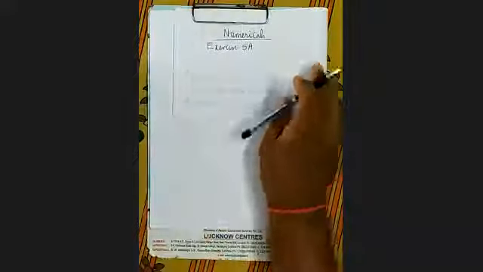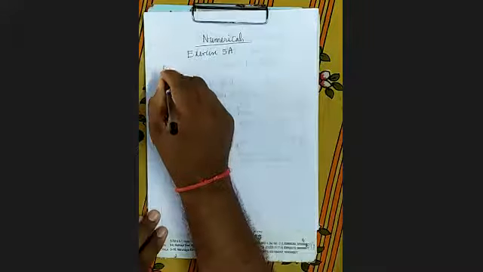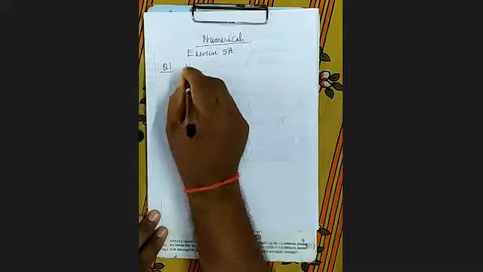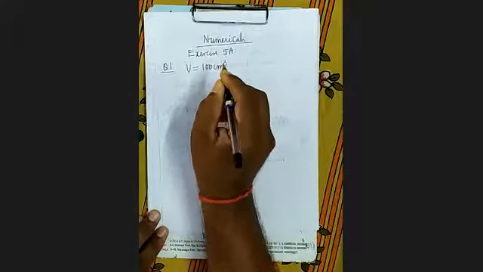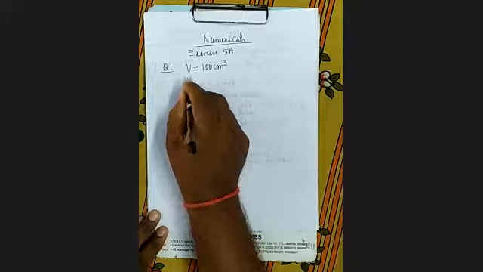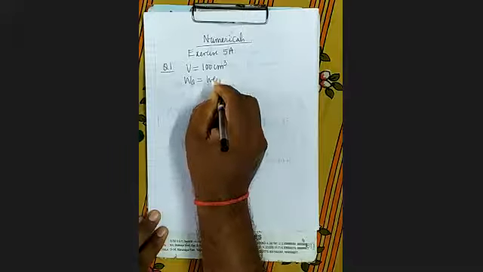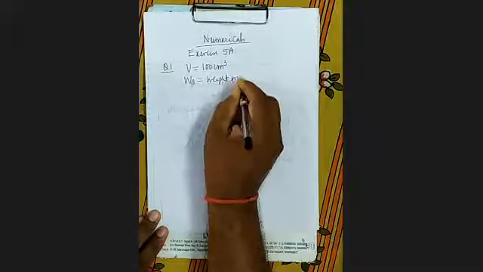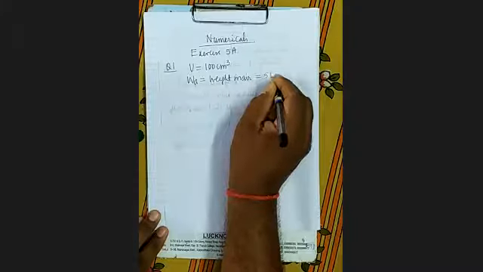Question number 1. A body of volume 100 centimeter cube. So first you write down everything. Volume equals 100 centimeter cube. And weight 5 kgf in air. Weight in air, WA means weight in air. It is equal to 5 kgf.